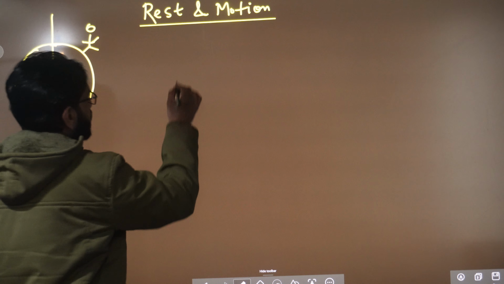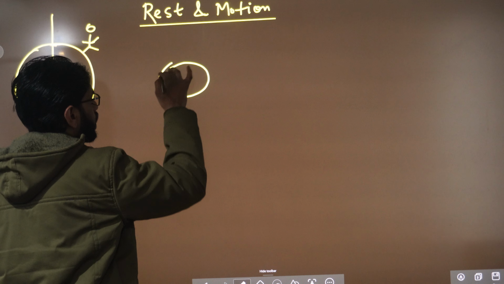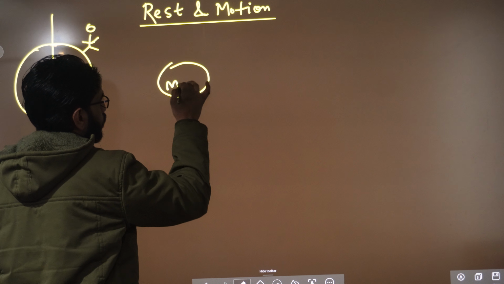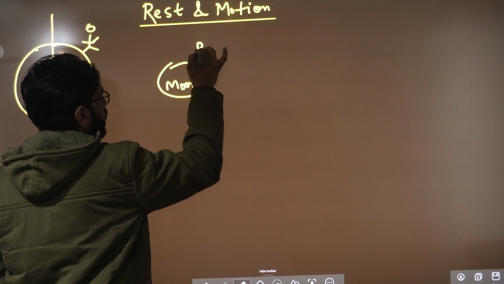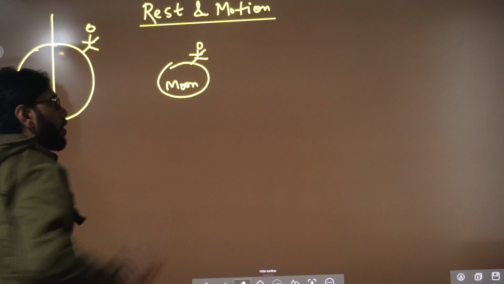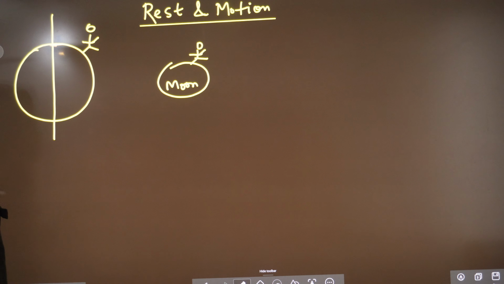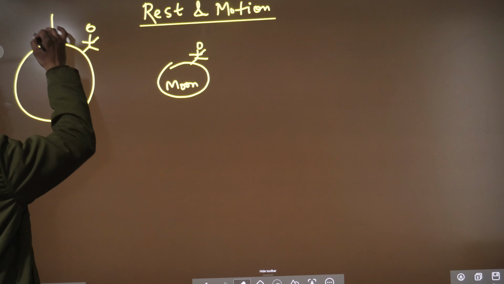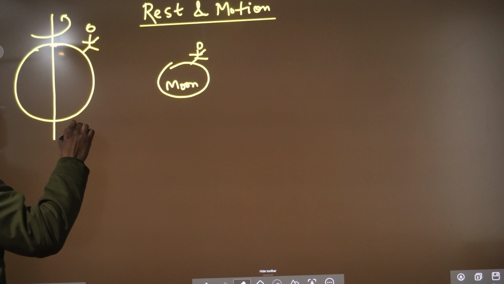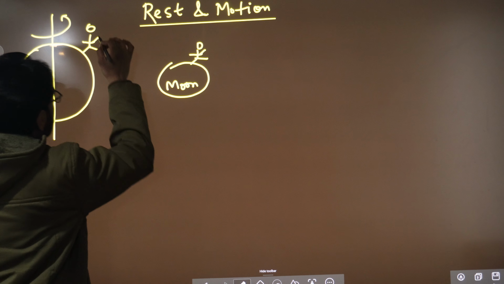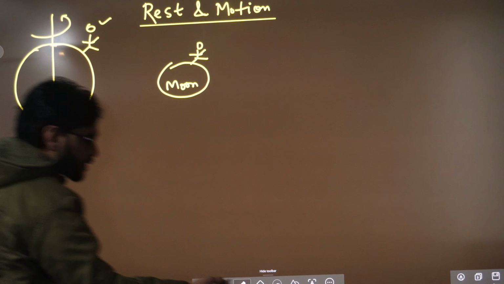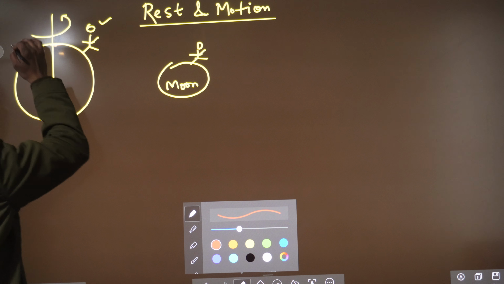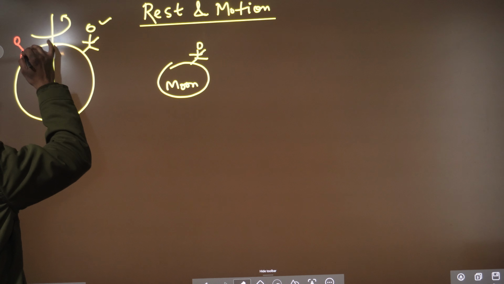But what about a person who is on the moon? This is, let us assume, the moon, and there is a person. What about this person? I am doing nothing, so you are telling me that I am in rest. But as we know, the earth rotates. After some time this person, this is me, will be here, somewhere here.